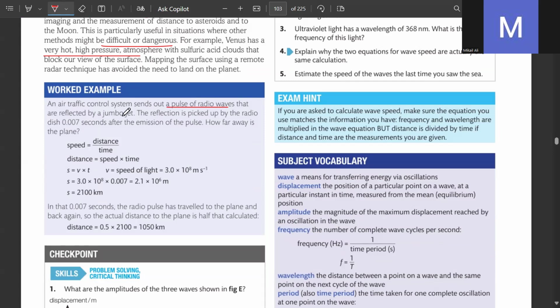Air traffic control system sends out a pulse of radio waves that are reflected by a jumbo jet. The reflection is picked up by the radio dish 0.07 seconds after the emission of the pulse. How far away is the plane?